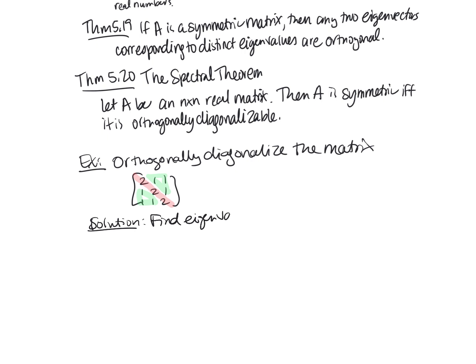The eigenvalues. So we're going to do 2 minus lambda, and so that's going to give us 2 minus lambda. Oh gosh, this is going to be a big long thing here. This says that we already did this example, 5.17.